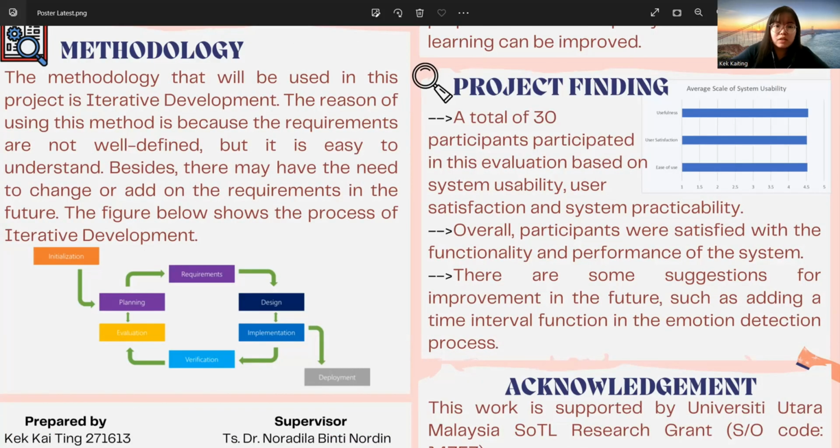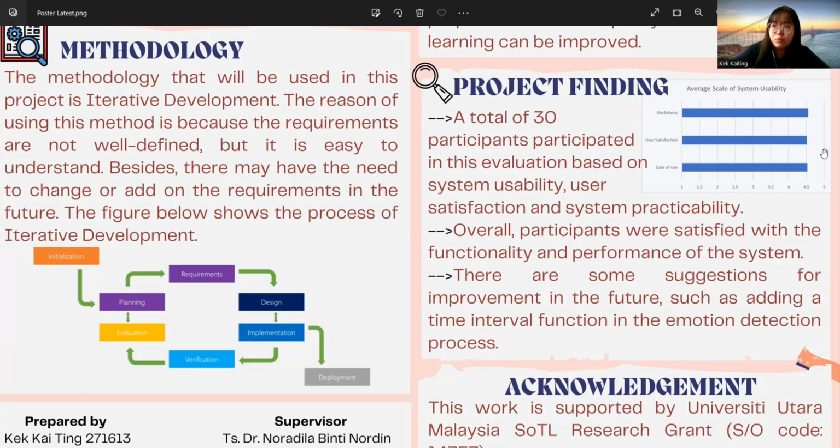For the project findings, a total of 30 participants took part in the evaluations based on the usefulness of the system, user satisfaction, and also the ease of use of the system. Overall, participants were satisfied with the functionality and the performance of the system, as the average scale of each evaluation is around 4.5 to 4.6, which we can refer to in this graph.